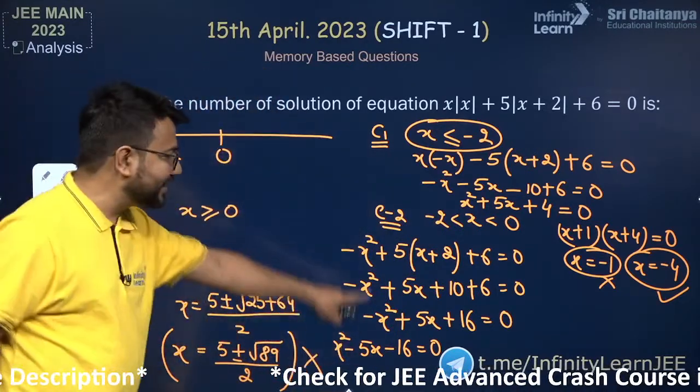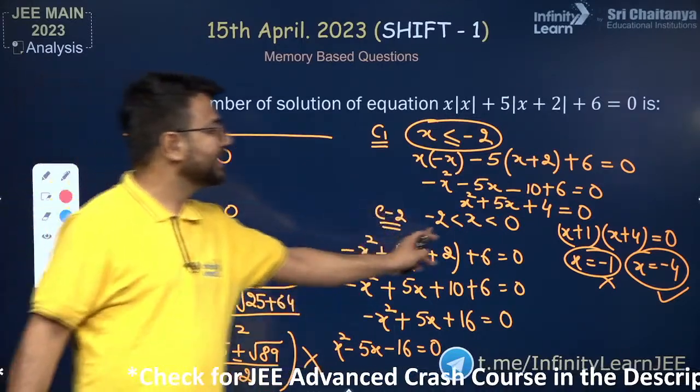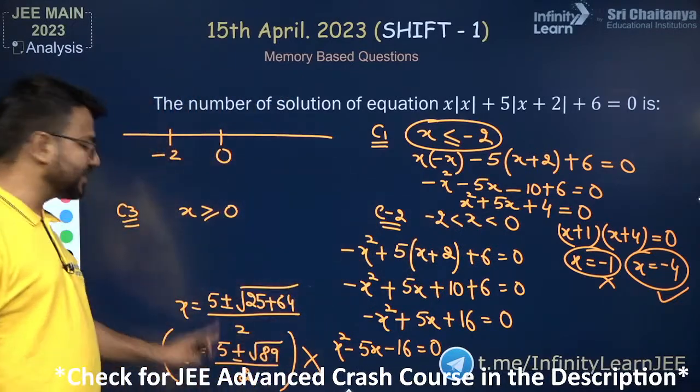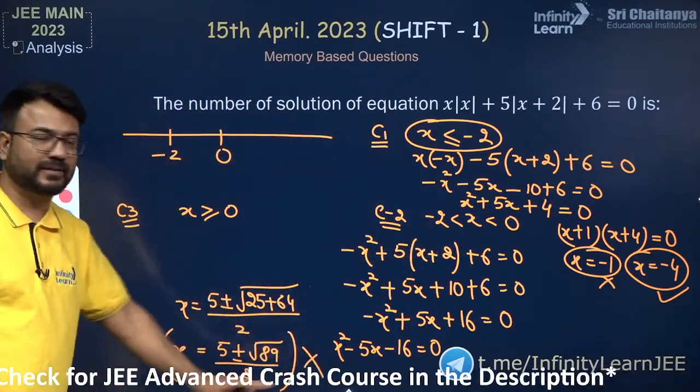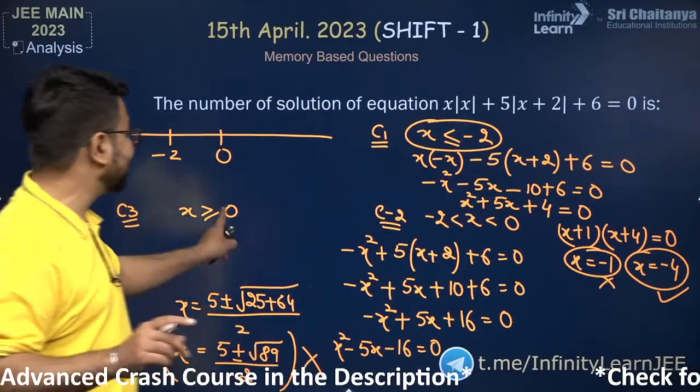I hope you are able to understand how to do the second case. In the second case, we are not getting a particular value of x which belongs to this interval and satisfies the same equation which is obtained here. Now let us consider the third case when x is positive. Suppose I am keeping the value x greater than 0.